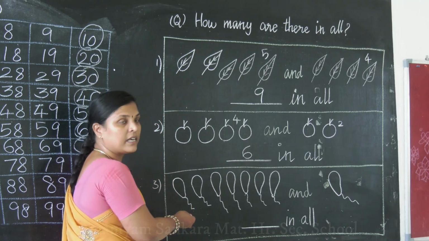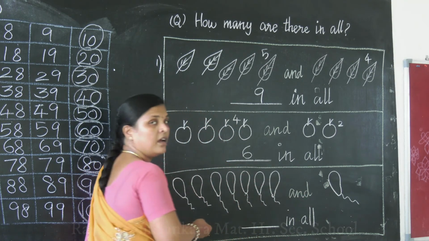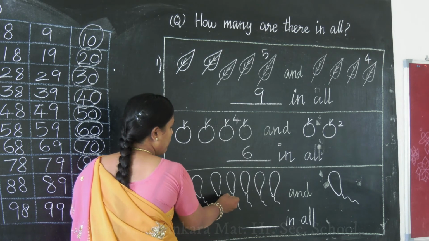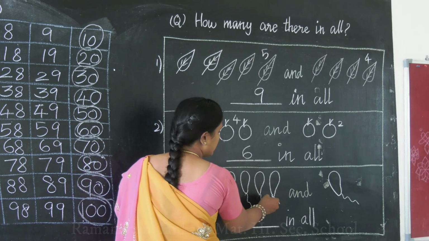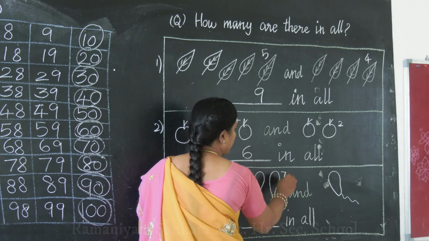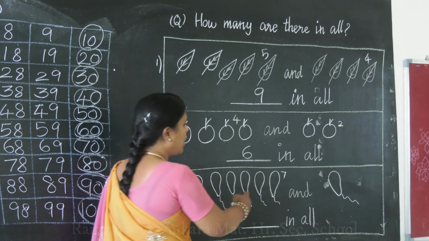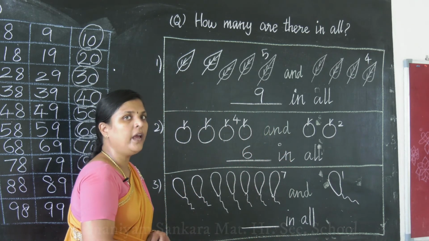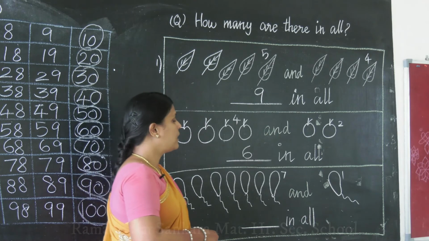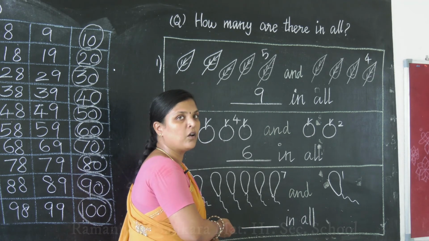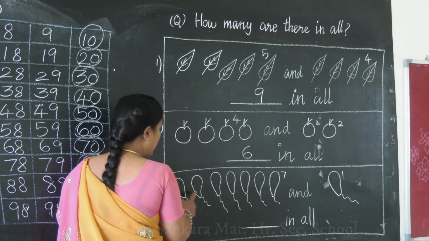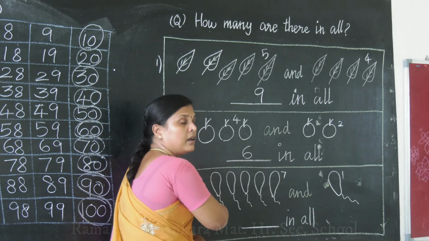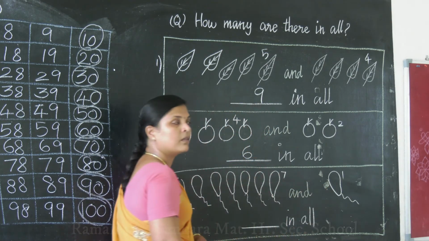How many balloons this side and how many balloons are that side? Shall we read it? 1, 2, 3, 4, 5, 6, 7. This side we have 7 balloons. This side we have only 1 balloon. Now shall we count the number of balloons in all? 1, 2, 3, 4, 5, 6, 7, keep counting 8. Okay ma?